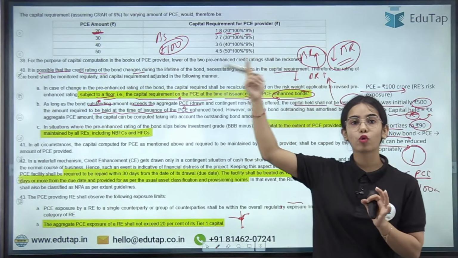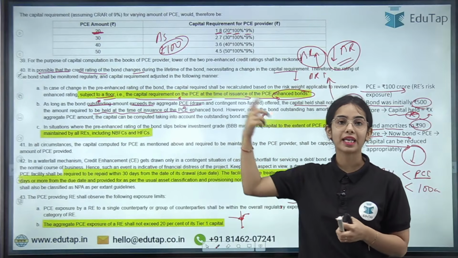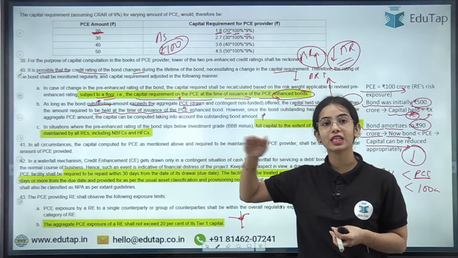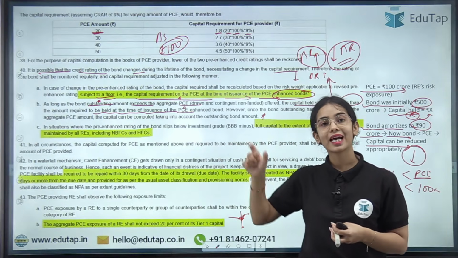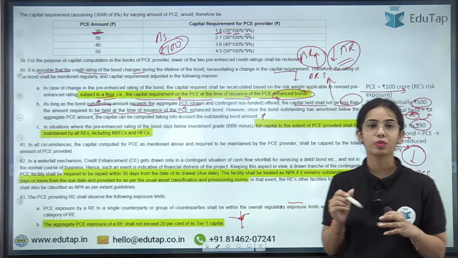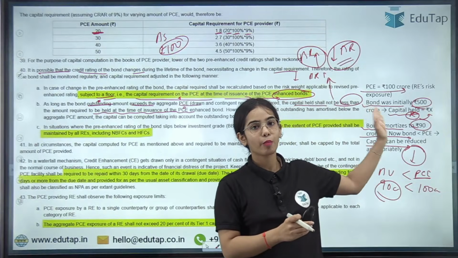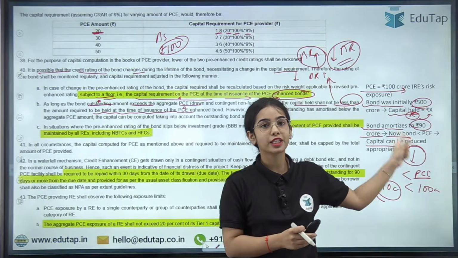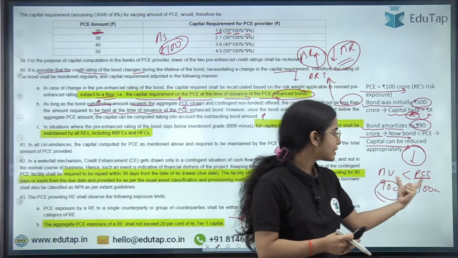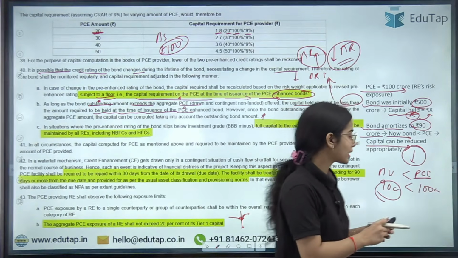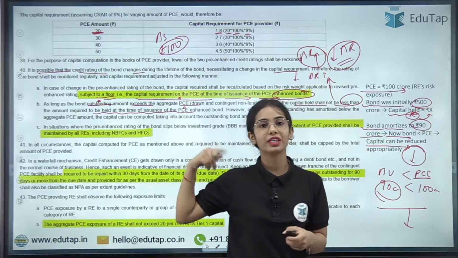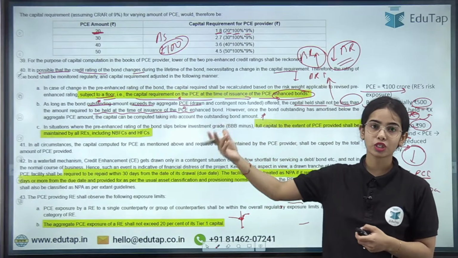So when the bank or the NBFC had issued the PC, whatever capital requirement was maintained at that time has to be maintained till the bond size is bigger than the PC. But as soon as the bond size reduces and is less than the PC, then the capital requirement can go below the initial capital requirement when the PC was issued for the bond.